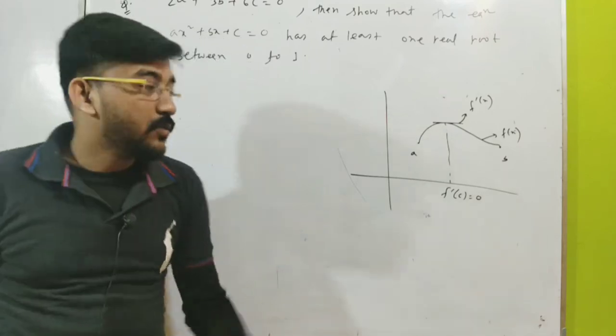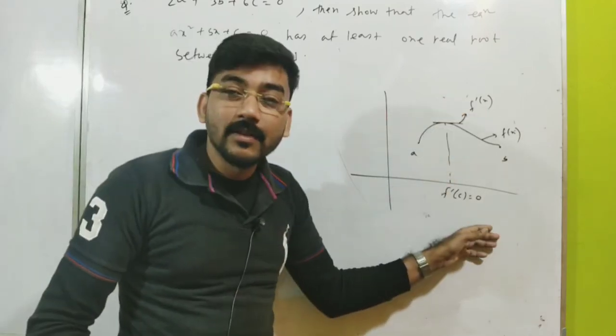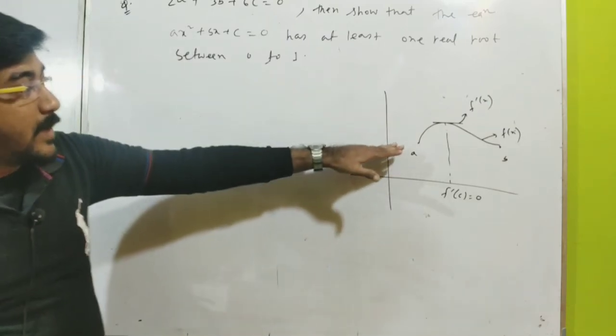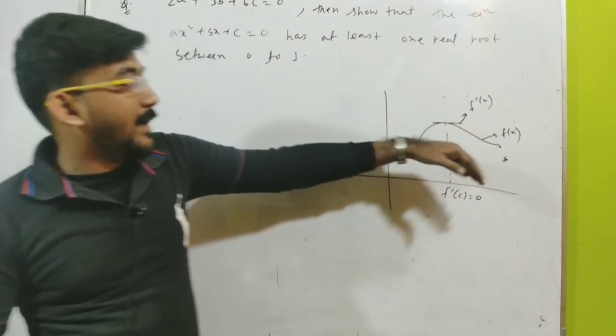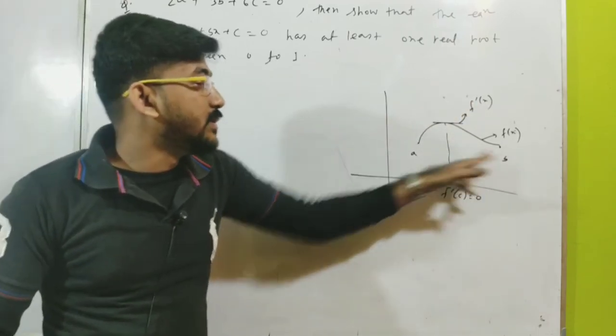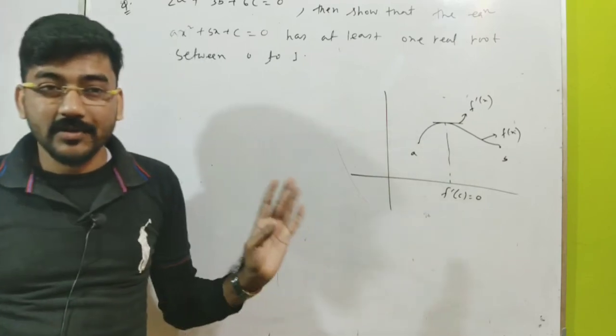So from there we can get a value of x such that Rolle's theorem is applicable. Are you understanding? If I have a function f of x, the differentiation of this function should be 0 between this interval at least at one point.